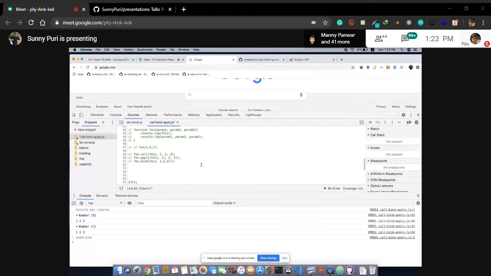So let's take another example. Let's quickly create some function.